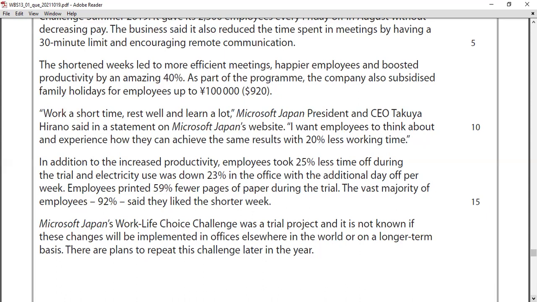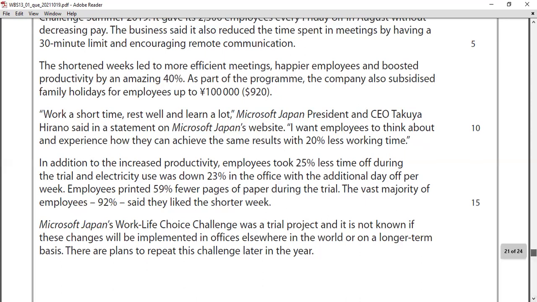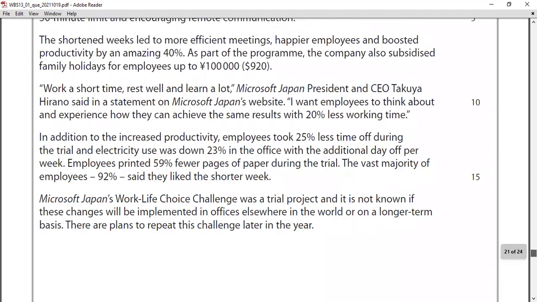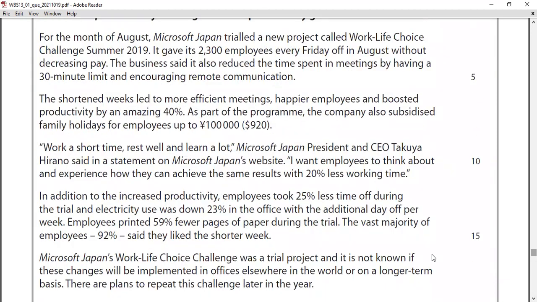And the Microsoft Japan Work-Life Choice Challenge was a trial project. It's a trial project, unfortunately. It is not known if these changes will be implemented in offices elsewhere in the world on a longer term basis, and there are plans to repeat this challenge later in the year. So this is not permanent, it is like a trial, something they explain. Work only 4 days and take the Friday holiday.